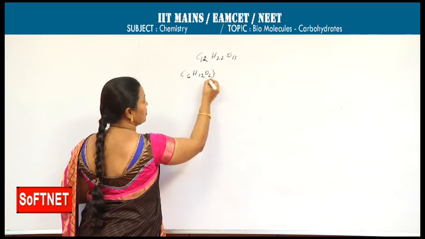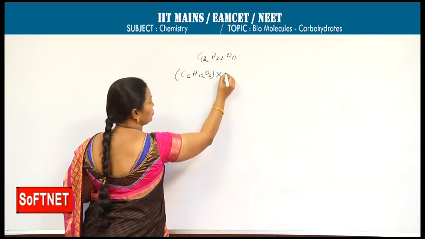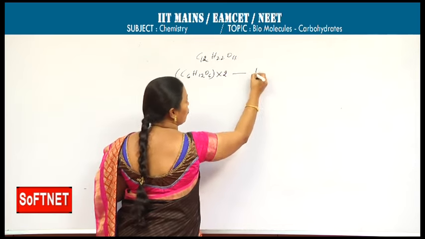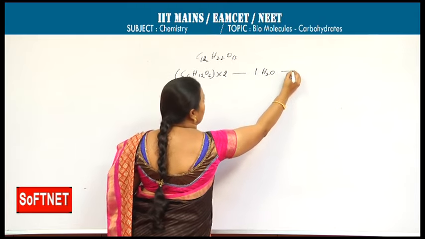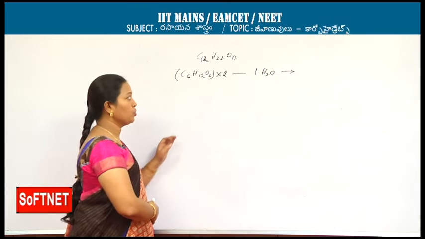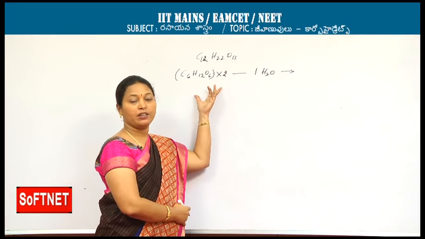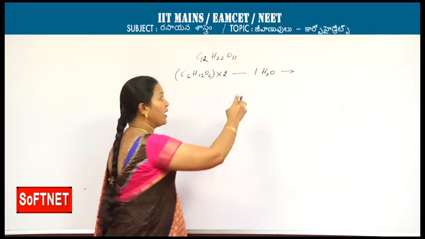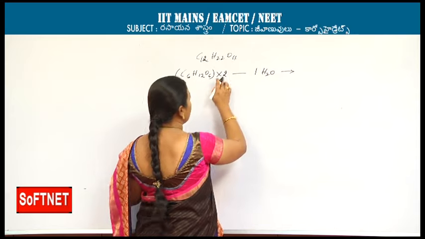C6H12O6 into 2 minus 1 H2O. Whenever we multiply by 2, we get the molecular formula for the disaccharide by the loss of 1 mole of water.